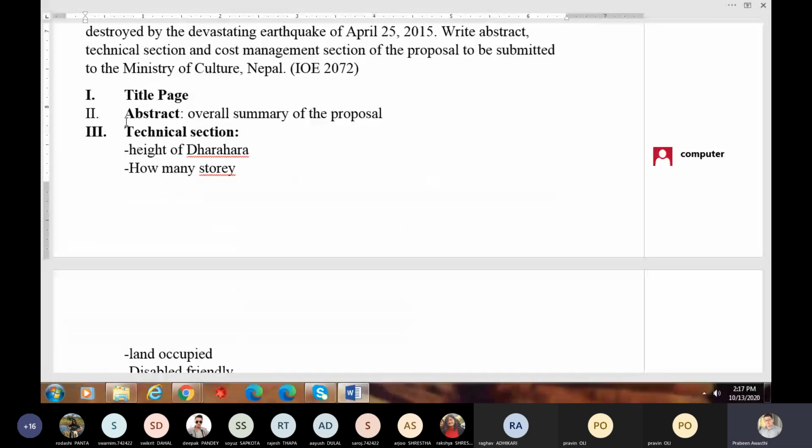So in this way, you should write project proposals. There are 2 formats of project proposals, and you may be asked to write any type of proposal here.